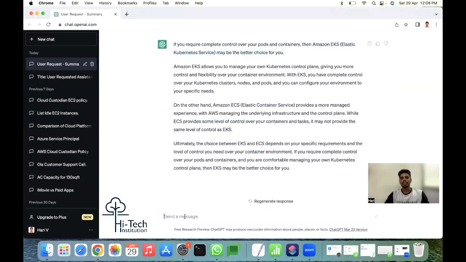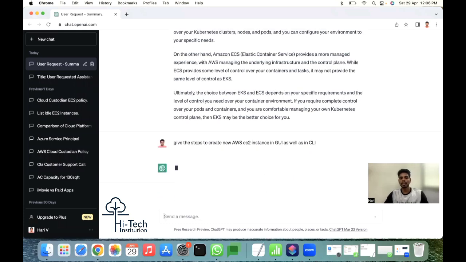So similarly, give me the steps to create a new AWS EC2 instance in GUI as well as in CLI. So I'm asking some question.